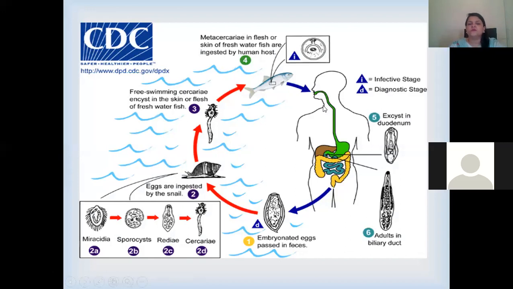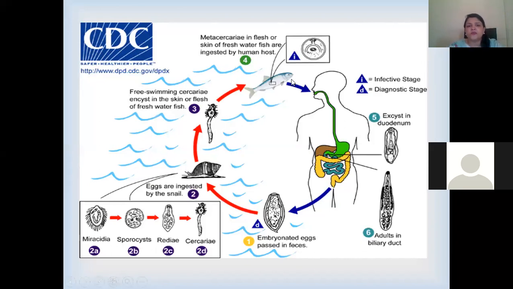If you see this life cycle picture, it is very easy. When you eat the raw fish, it goes to the intestine, the duodenum part of the intestine, where the cysts excyst and then they become adults in the biliary tract. And then the embryonated eggs are passed through the large intestine into the fresh water, where the snail ingests them. Then miracidium, sporocyst, redia, and cercaria are the four different stages which occur in the snail. And then from there, the free swimming cercariae are released into the fresh water by the snail itself.